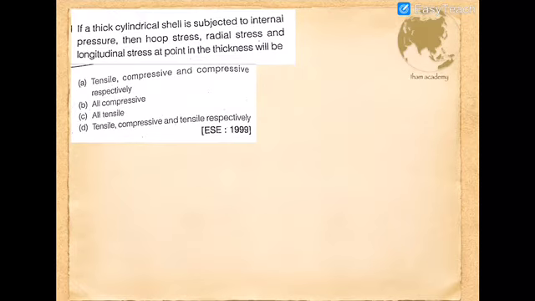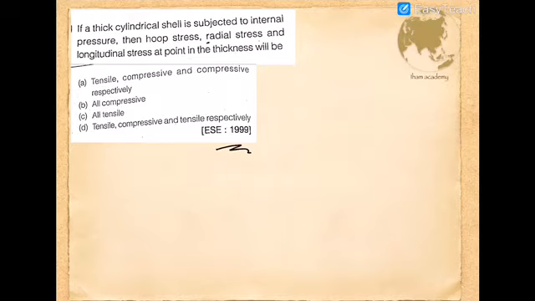So this question was asked in 1999. If a thick cylinder shell is subjected to internal pressure, then hoop stress, radial stress and longitudinal stress at a point in the thickness will be. So we know that for a thick cylinder, all three stresses will be developed. For internal pressure, one thing you know from the theory part is that hoop stress and longitudinal stress will be tensile in nature. When external pressure is applied, they will be compressive in nature.